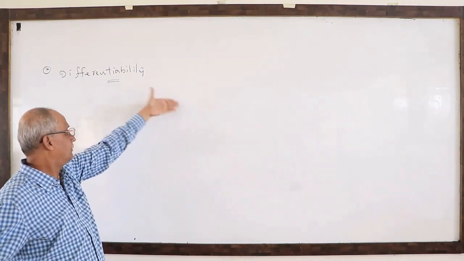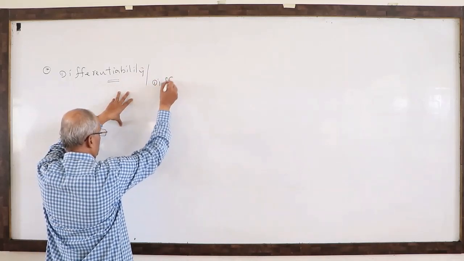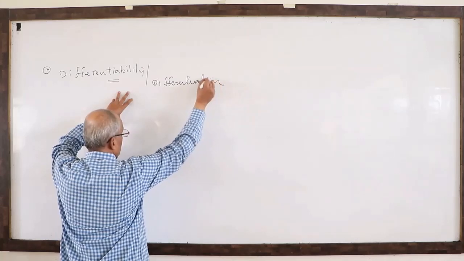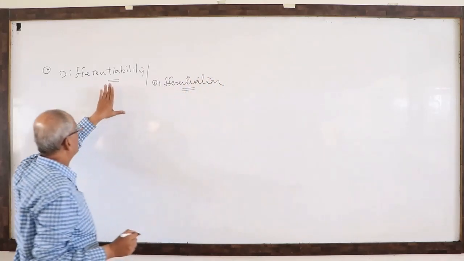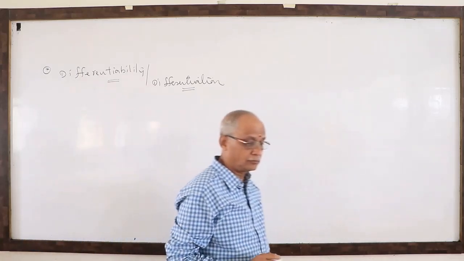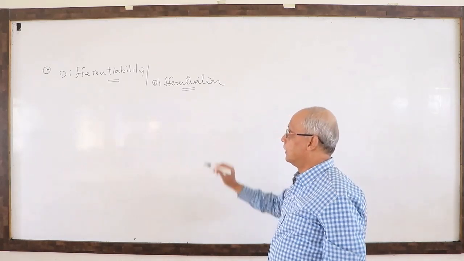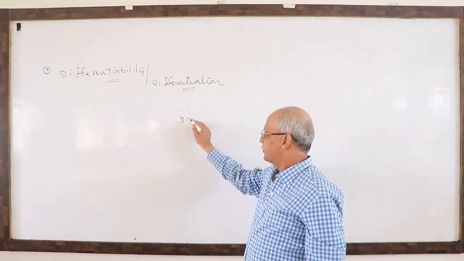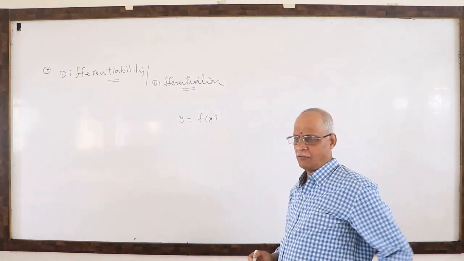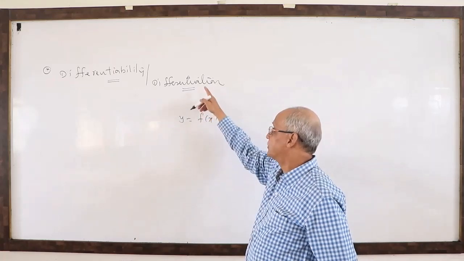Then what is the difference between differentiation and this differentiability? What is the big confusion we are getting? Differentiation, differentiability, what is the difference between them? Are they anyway derivatives only? No, they are quite different. Reason: the process of finding the derivative of a given function is called differentiation.